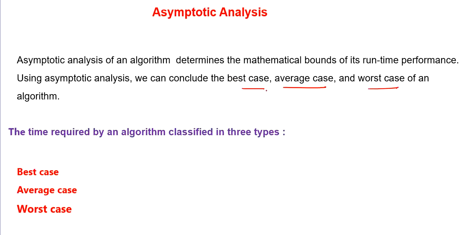If you are not able to understand these terms, I have already covered them in the previous video, so make sure to watch it. Now, the time required by an algorithm is classified into three types: best case, average case and worst case. Best case means when it will execute in the least amount of time, average case when it will execute in an average amount of time, and worst case when the execution is going to take very much time. Execution time basically depends on the input provided.